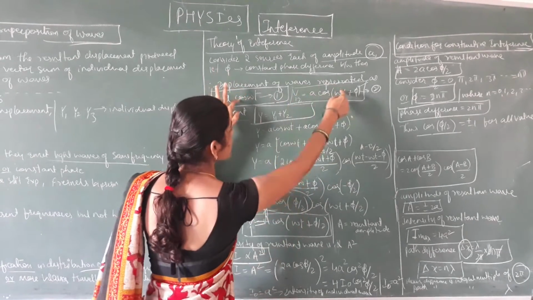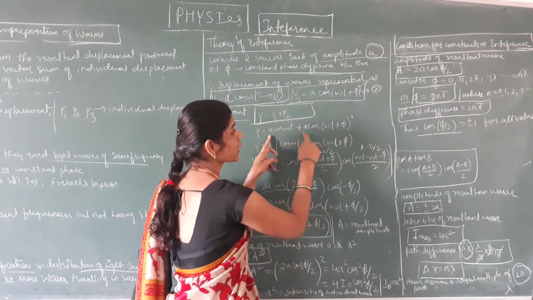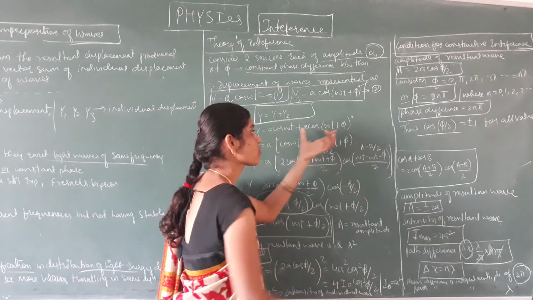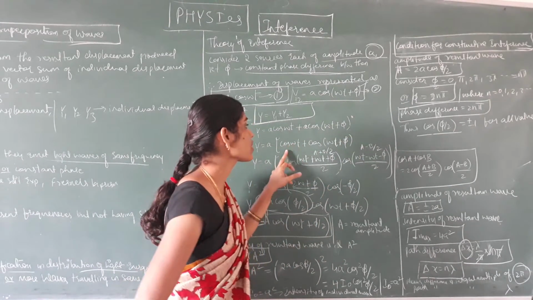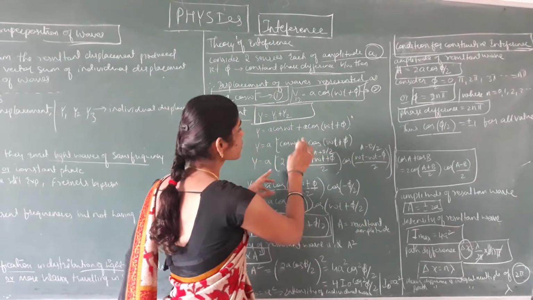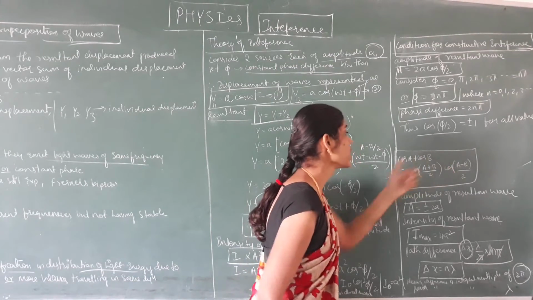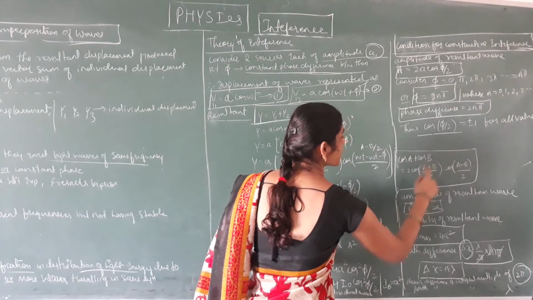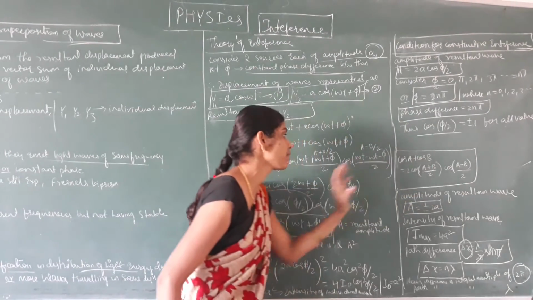Just substitute these equations in this equation. So y equals a cos omega t plus a cos of omega t plus phi. In both terms a is constant. This is expanded according to the formula cos A plus cos B equals 2 cos of (A plus B) divided by 2 into cos of (A minus B) divided by 2.